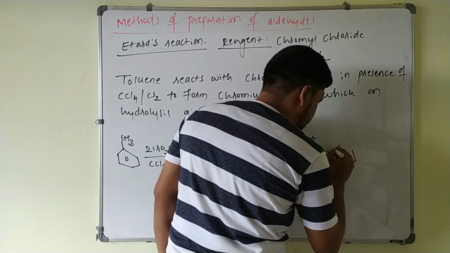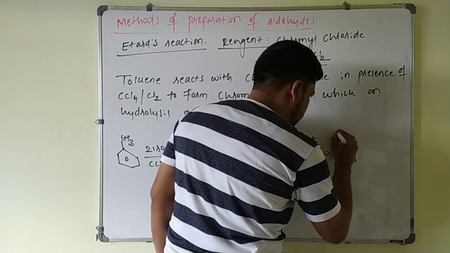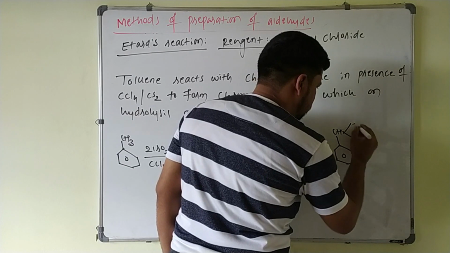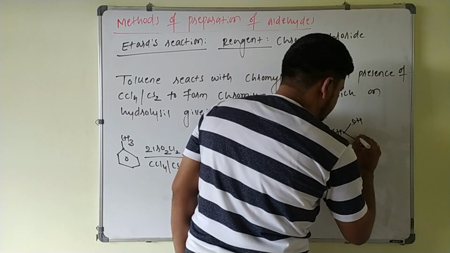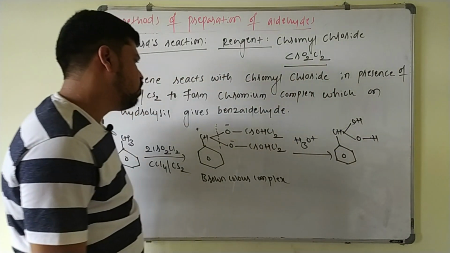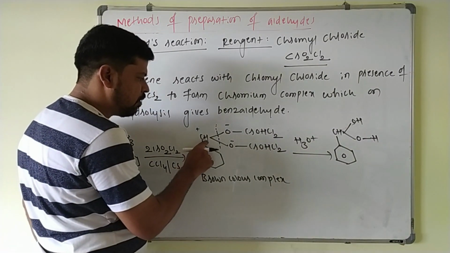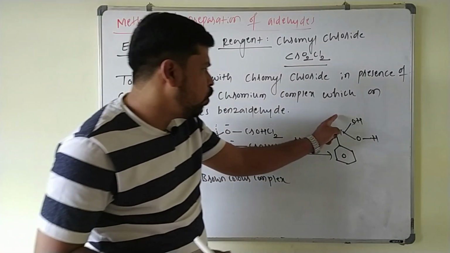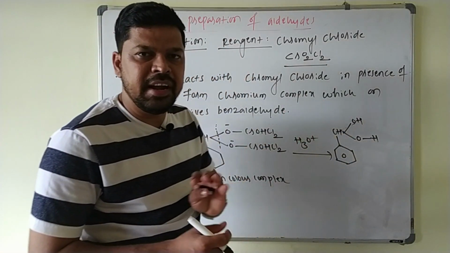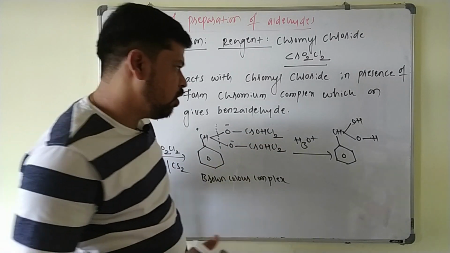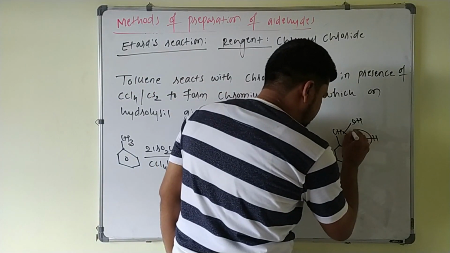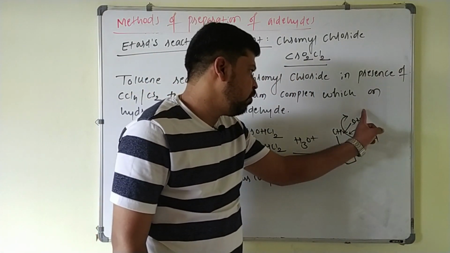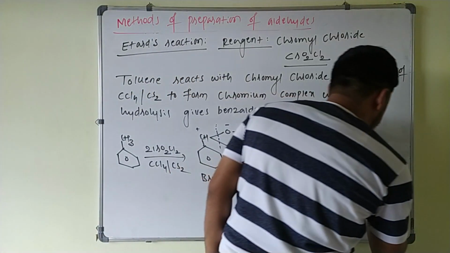You will get 2 OH upon a single carbon atom. This will be CH, and you will get it like this: this is OH, and this will be OH here. So to this carbon atom you will get 2 OH. Always keep in mind, whenever 2 OH groups are present on the same carbon atom, it is unstable. Always it loses a water molecule. So this bond pair is taken by this oxygen, and this OH minus is given outside. H plus and OH minus, a water molecule is given outside.